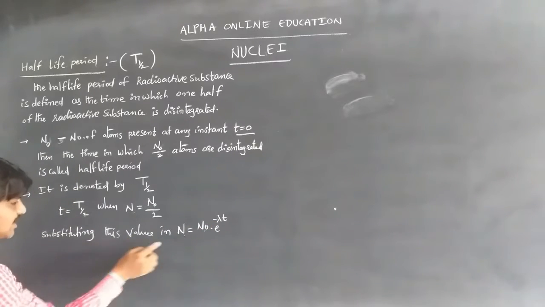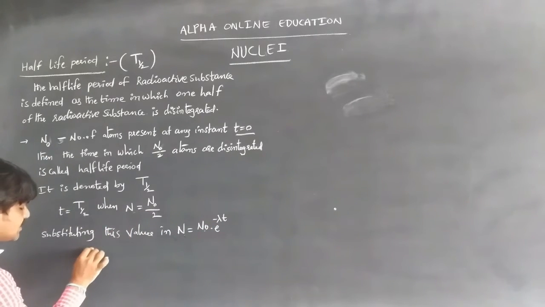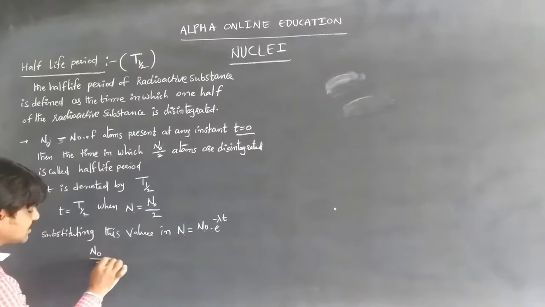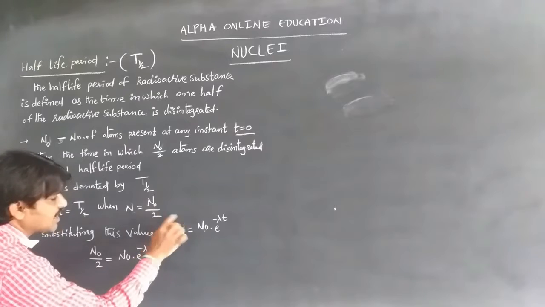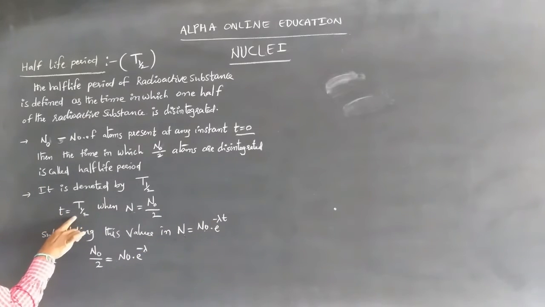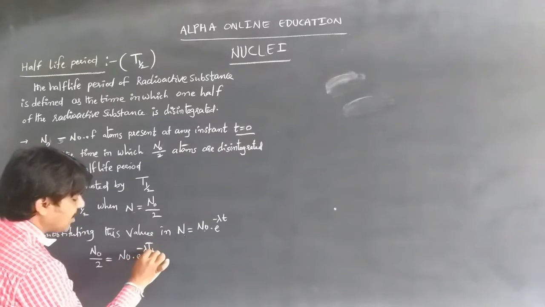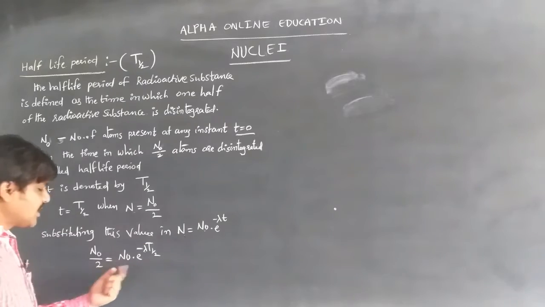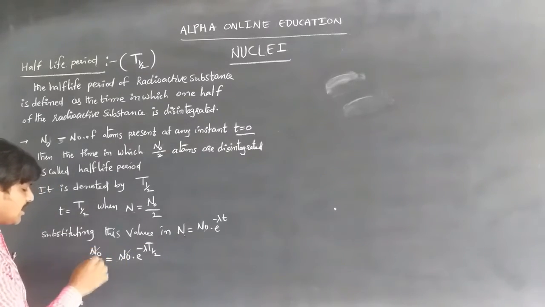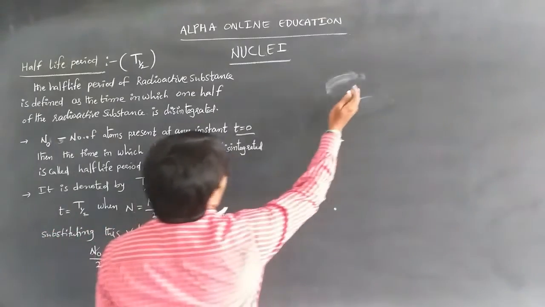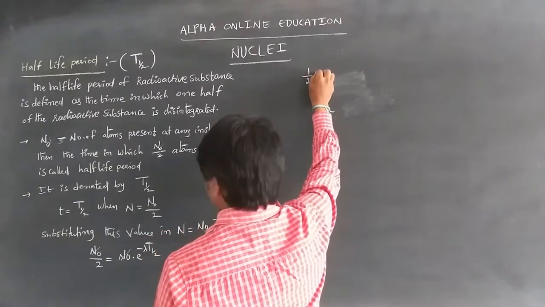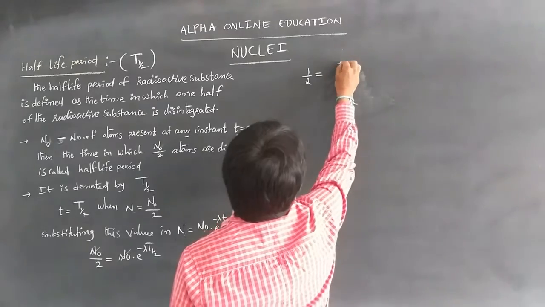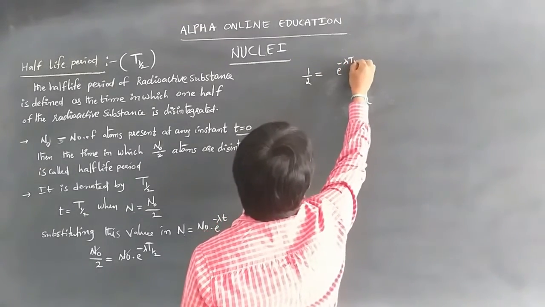Then n is equal to N0 by 2, which is equal to N0 into e power minus lambda t half. By cancelling N0 on both sides, we get 1 by 2 is equal to e power minus lambda t half.